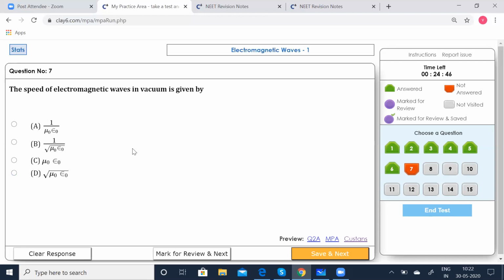The speed of electromagnetic waves in vacuum is given by 1 by mu 0 epsilon 0, 1 by root of mu 0 epsilon 0, just mu 0 epsilon 0, or root of mu 0 epsilon 0. All right. Now you know the speed of electromagnetic waves in vacuum is given by velocity of light, where c is nothing but 1 by root of mu 0 epsilon 0. So obviously B option should be correct.